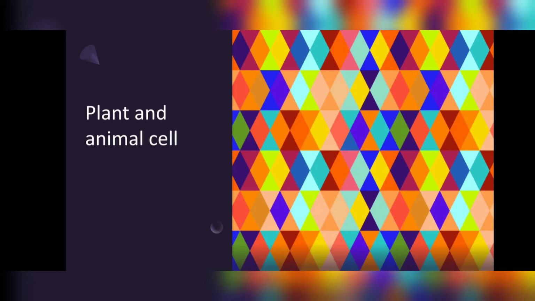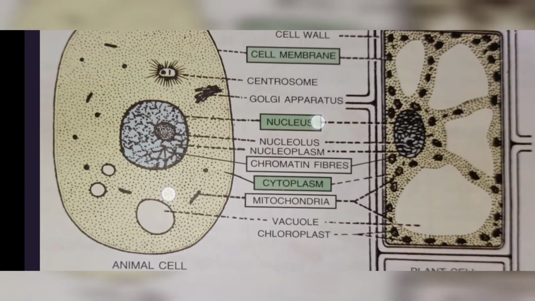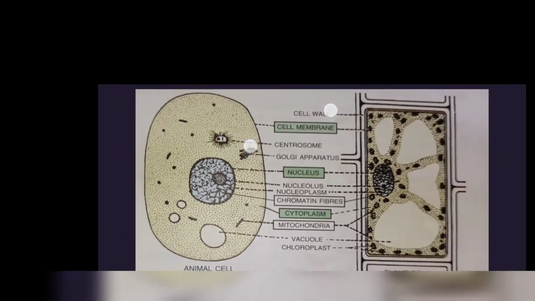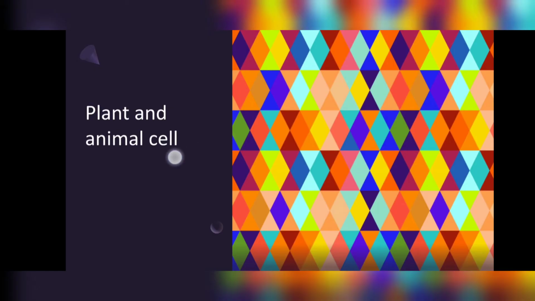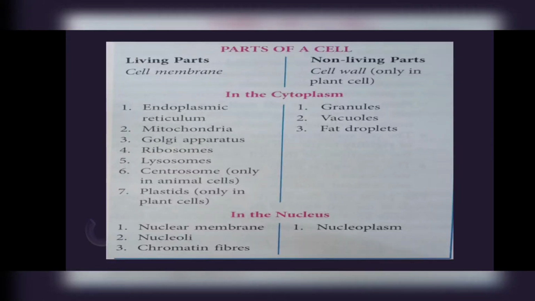What's common in them and what's the difference in them. I told you a generalized cell contains four parts, that is cell membrane, cytoplasm, nucleus, and cell organelles. Let's see, are plant and animal cells generalized cells or not?